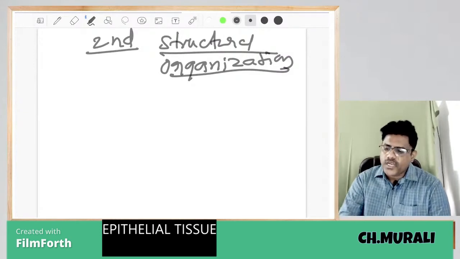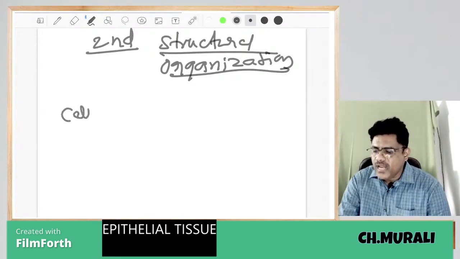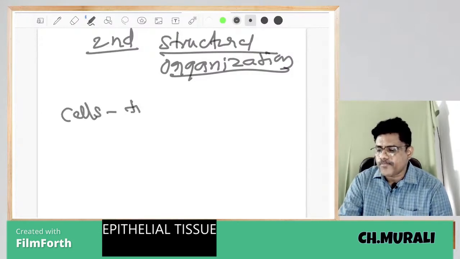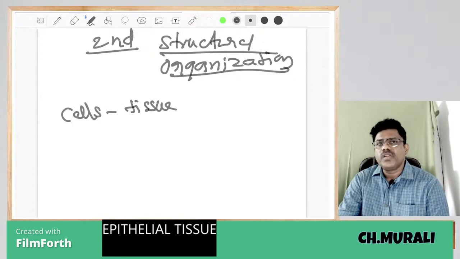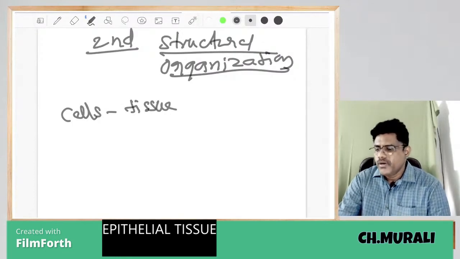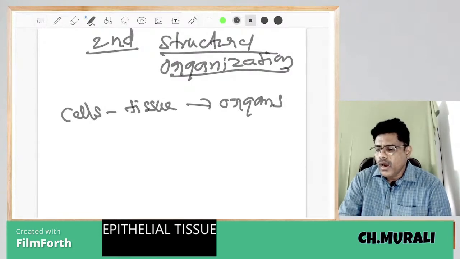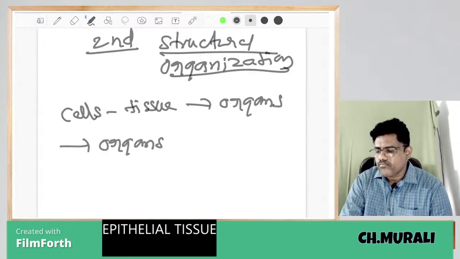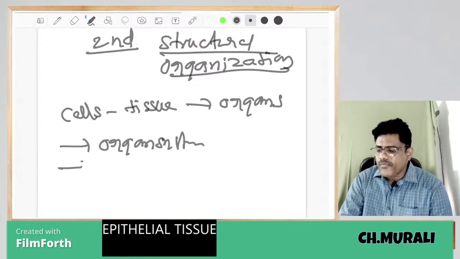సో ఇన్ స్ట్రక్చరల్ ఆర్గనైజేషన్ జనరల్లీ cells are fused and form the tissues. తెలుసా మీకు? Cells fuse and form the what? Tissues. Tissues are fused and form the organs. Organs are fused and form the organ systems. Okay kadamma. Organ systems are fused and form the what? Organisms.